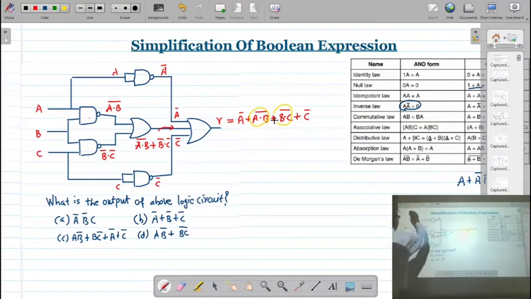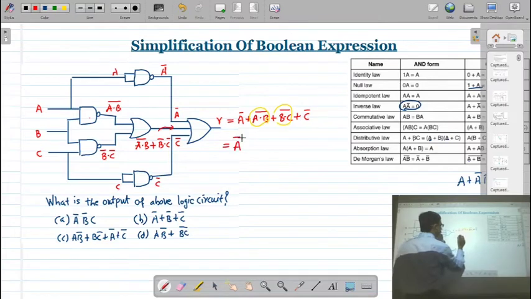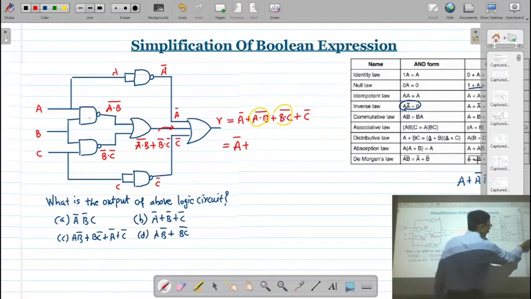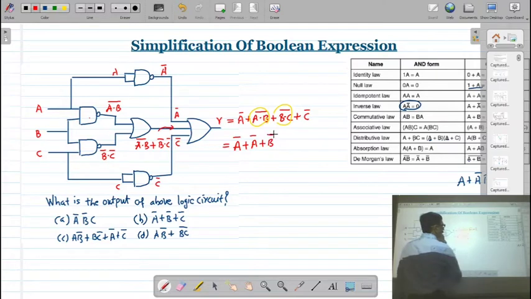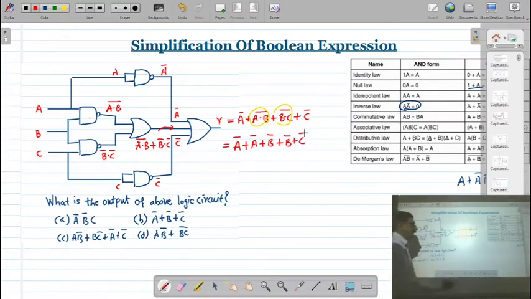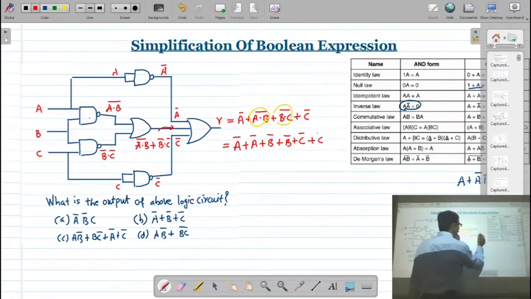So when you apply De Morgan's law, this is written as A bar plus... Now if you apply it to A dot B bar, what is that? It is A bar plus B bar. Correct? So we write this as A bar plus B bar, then plus B dot C bar is there. Again here we apply De Morgan's law. This will be B bar plus C bar, and then finally this C bar will be here.